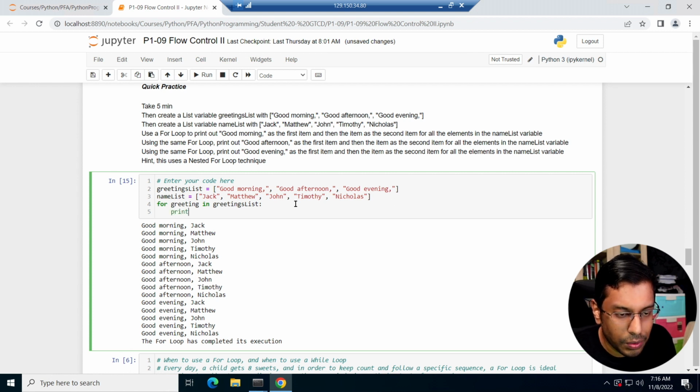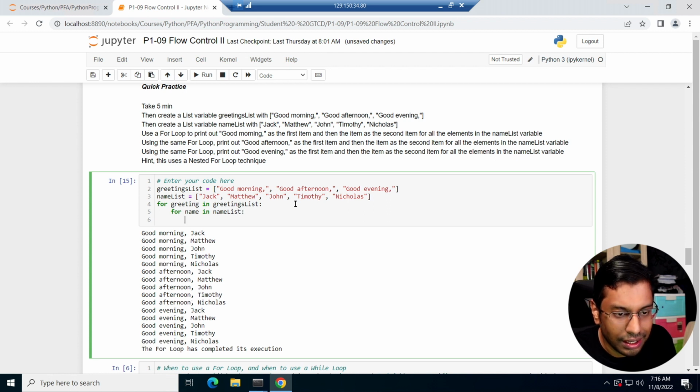But instead, I also want to do a for name in name list, right? I'm going to print greeting, right, which is the good morning, and then I'm going to print name, right?